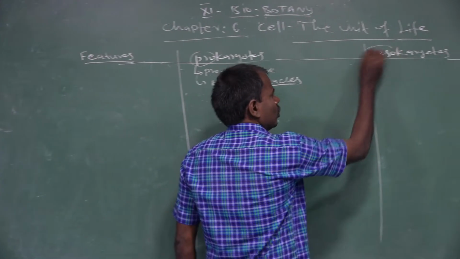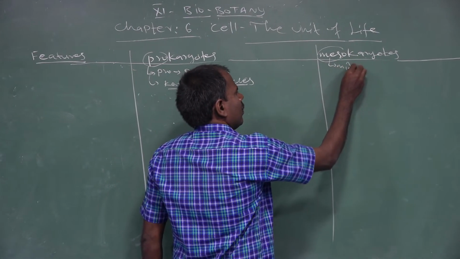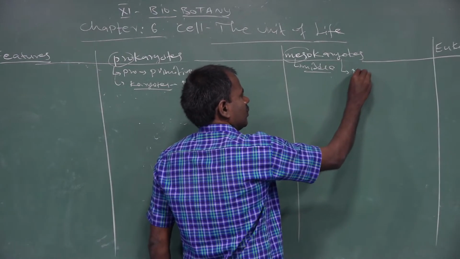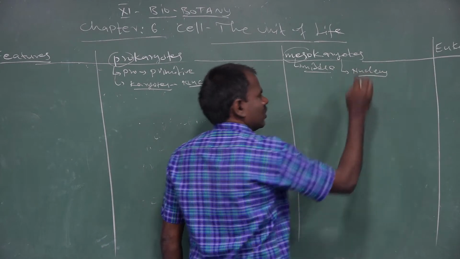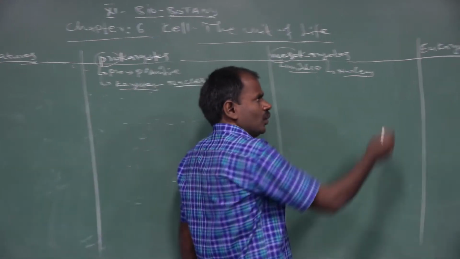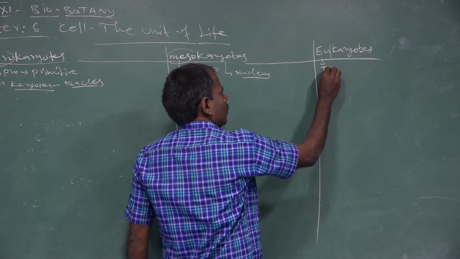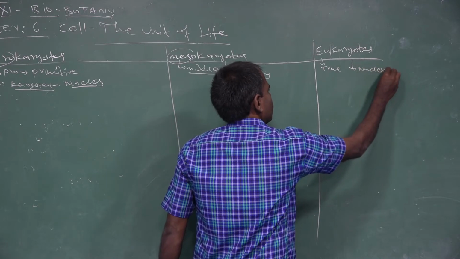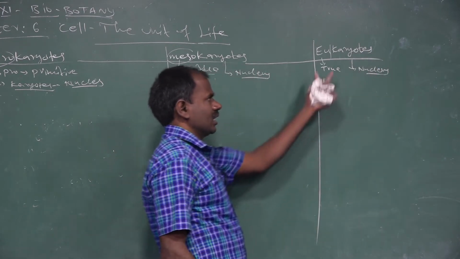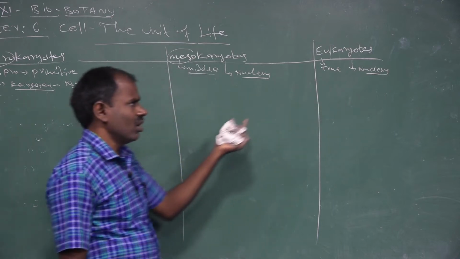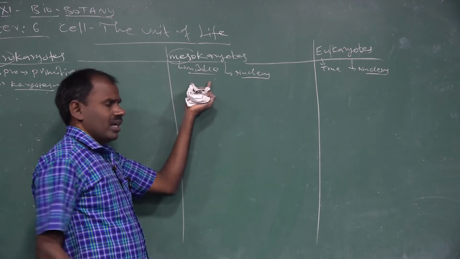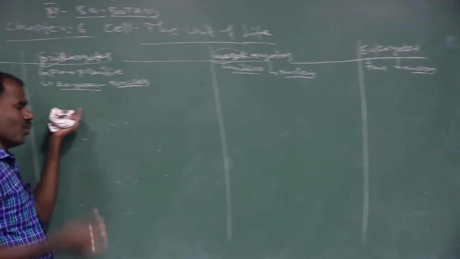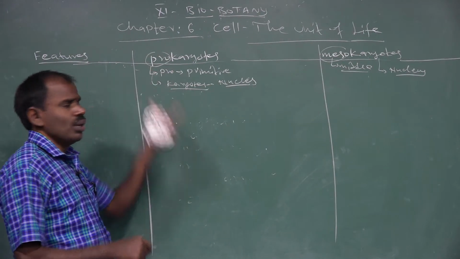Meso refers to middle, karyotes refers to nucleus. Eu refers to true and karyotes refers to nucleus. In eukaryotic cells there is a well developed nucleus and cellular organelles; development of the nucleus occurs only partly in mesokaryotic cells, and poorly in prokaryotic cells.